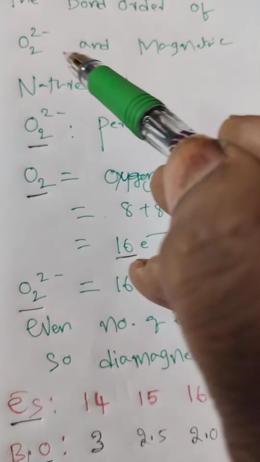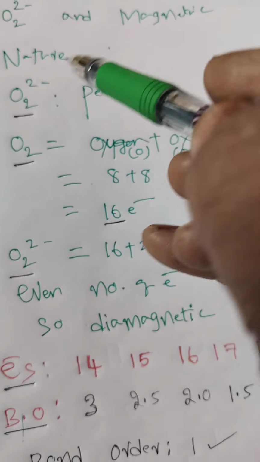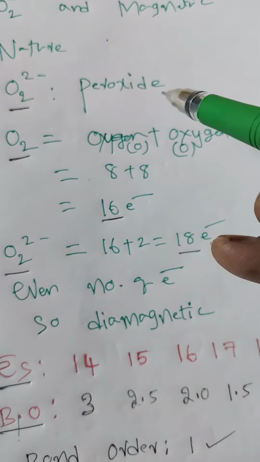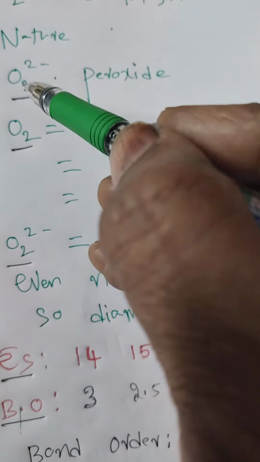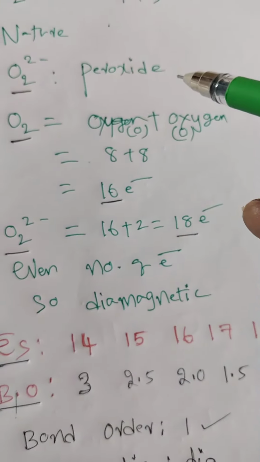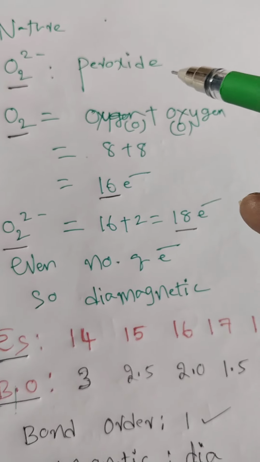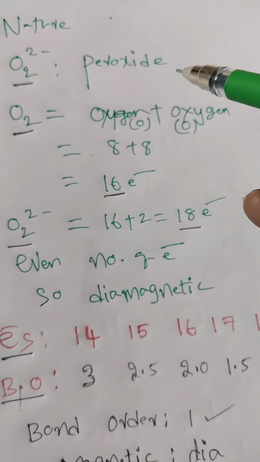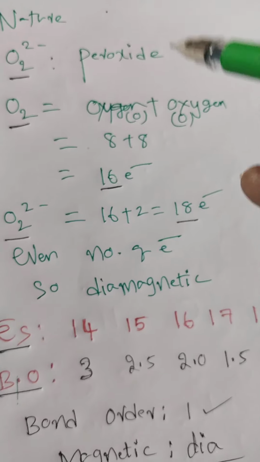The bond order of O2²⁻ and its magnetic nature is. Here, O2²⁻ is noted as the peroxide. In peroxides, oxygen has a −1 oxidation state. You are well versed regarding hydrogen peroxide H2O2, barium peroxide BaO2, sodium peroxide Na2O2. Peroxide oxygen is −1.